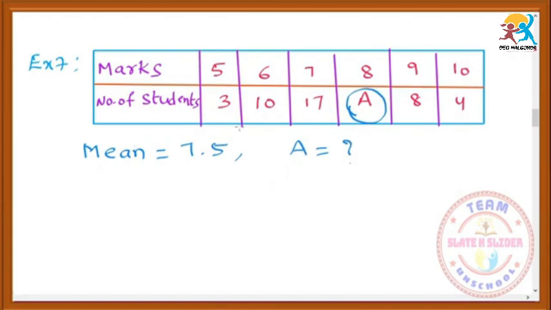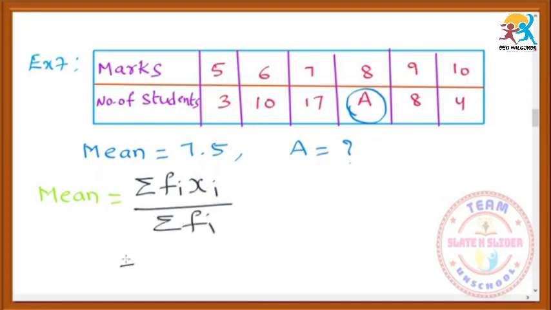So mean is given. We have to find one frequency. One frequency is not given. So simply we can use the same formula, that is mean is equal to sigma fi xi by sigma fi. So fi xi means for frequencies, multiply the marks with frequency.